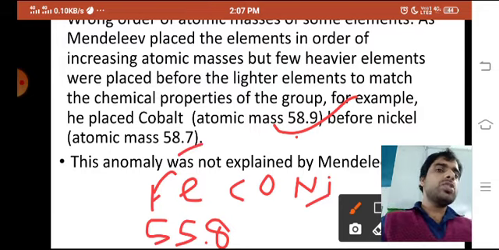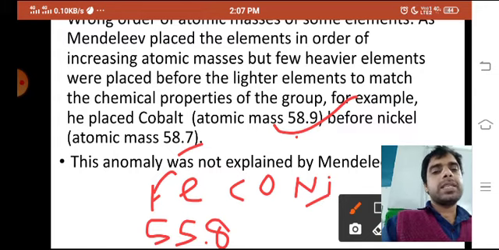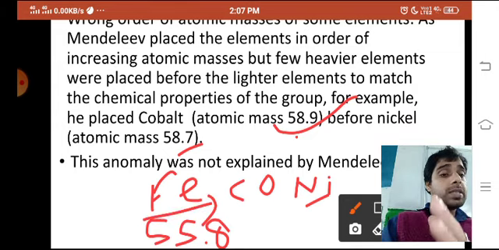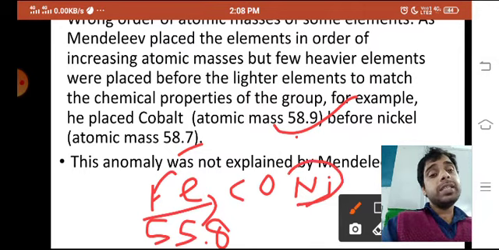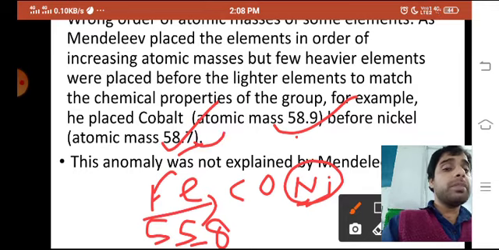So his basis of classification was the increasing order of atomic masses. After 55.8, the element with the next higher atomic mass should come. Nickel has atomic mass 58.7, so just after 55.8 should be the place of 58.7, and then cobalt would come.